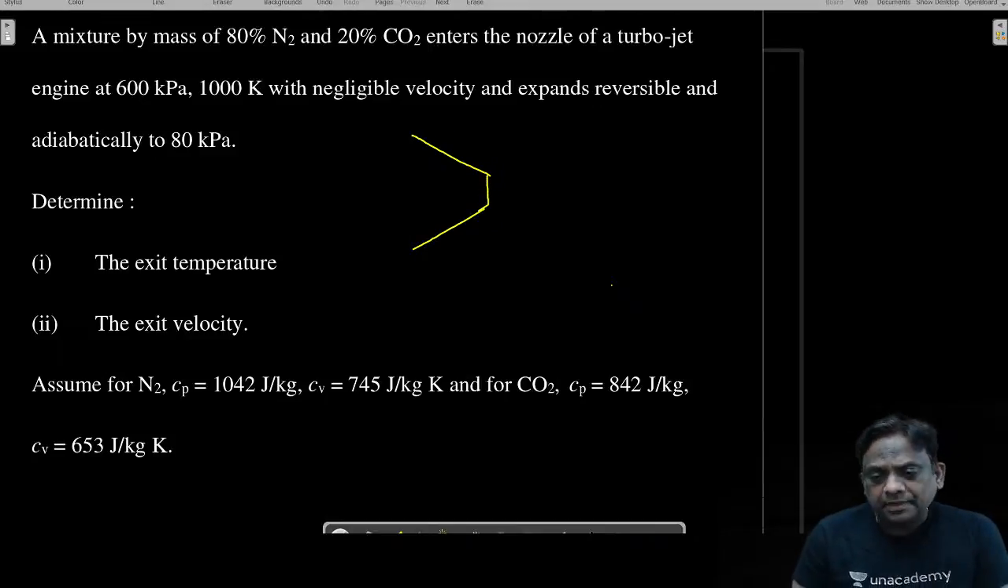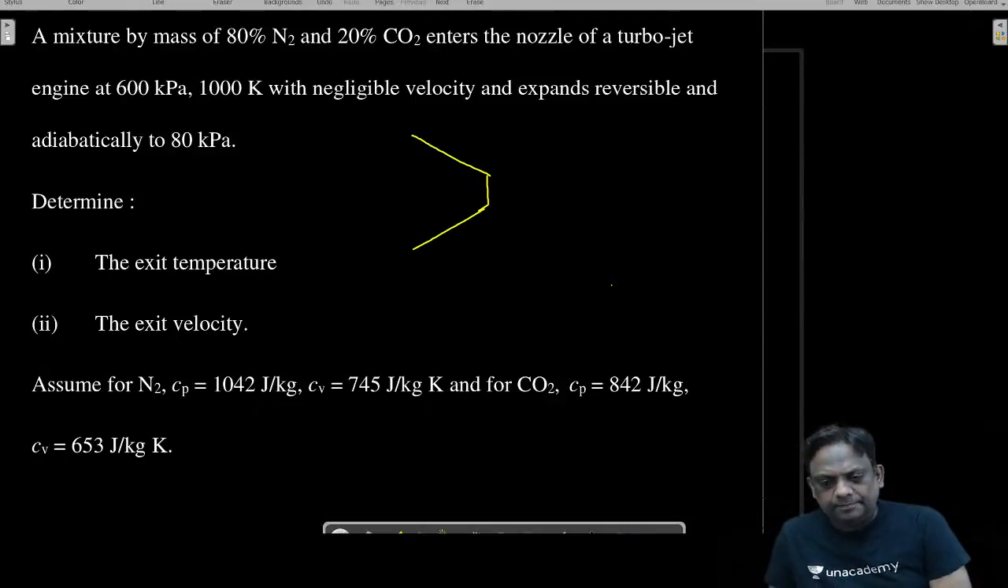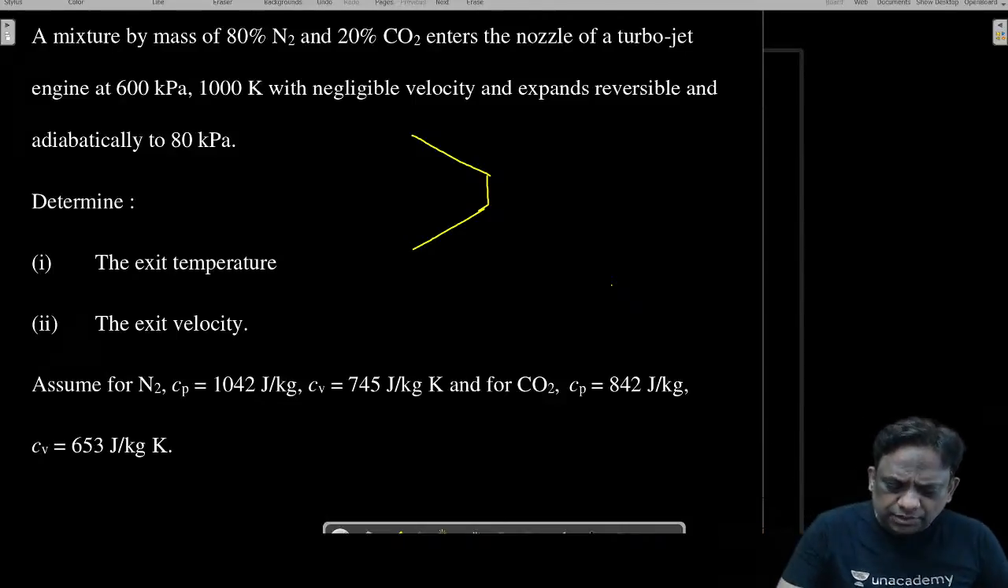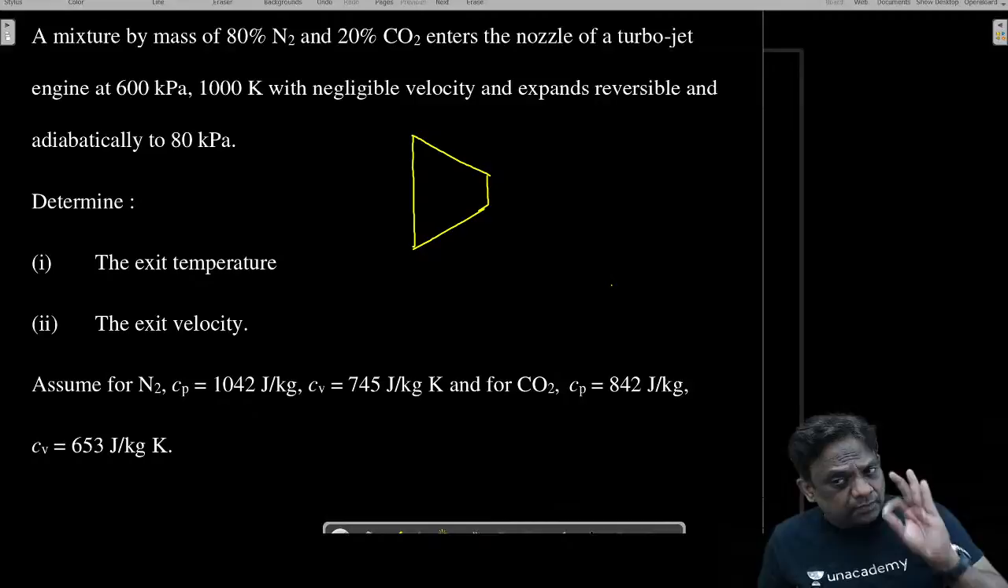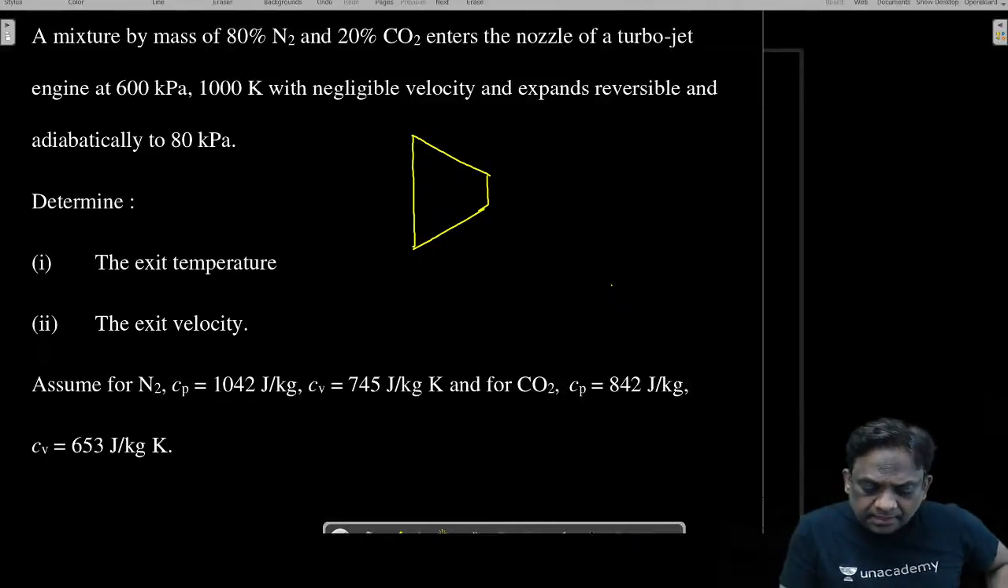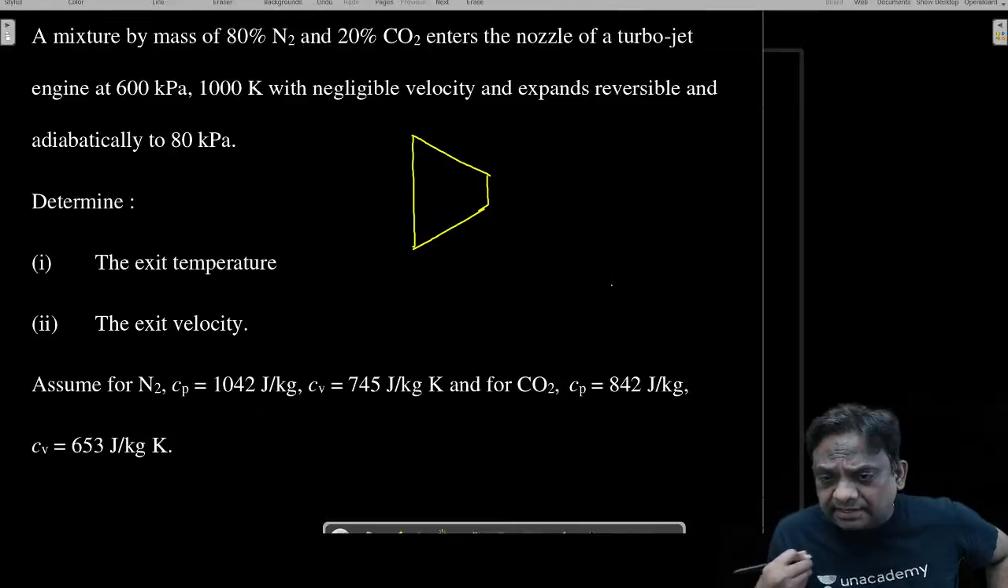Please note down that the nozzle need not be this shape. I have shown you the shape of the nozzle. Don't think that a nozzle is always converging. It can be converging, it can be diverging. If the nozzle is converging, it means the Mach number is less than 1. If the nozzle is diverging, it means the Mach number is greater than 1.